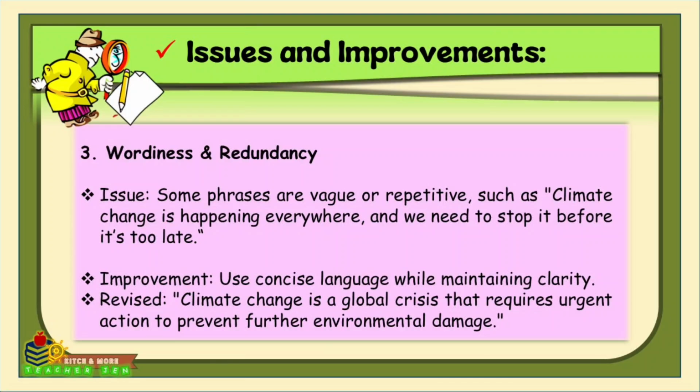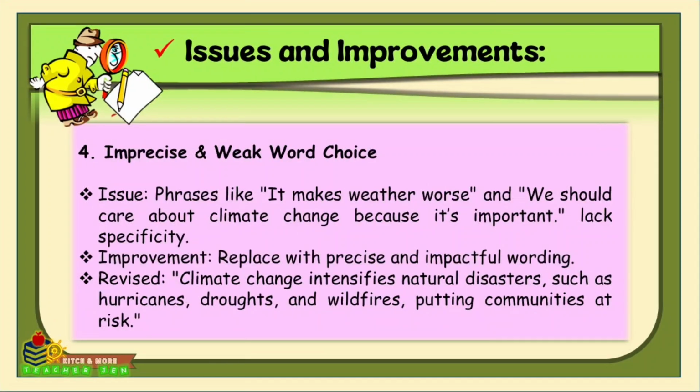So how do we improve that? We use concise language while maintaining clarity. For example, for the revised version, we say climate change is a global crisis that requires urgent action to prevent further environmental damage.